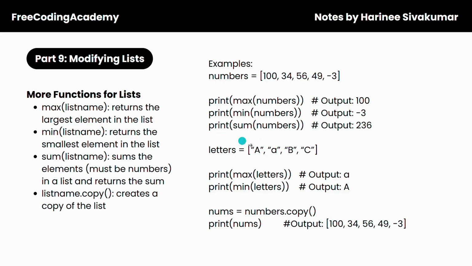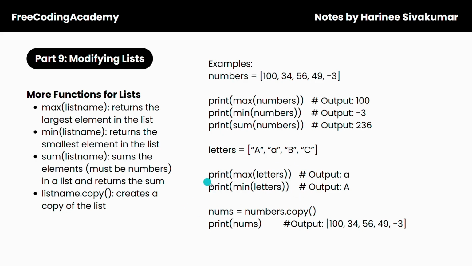Then we're saying print sum numbers, and this is going to output 236 because if you add up all these numbers together, you're going to get 236. Next, we have an example where you have a list called letters containing different strings that are letters. So we have capital A, lowercase a, capital B, and capital C.